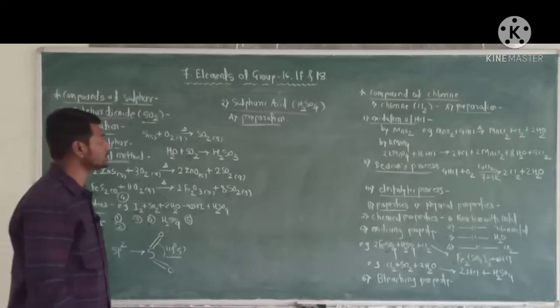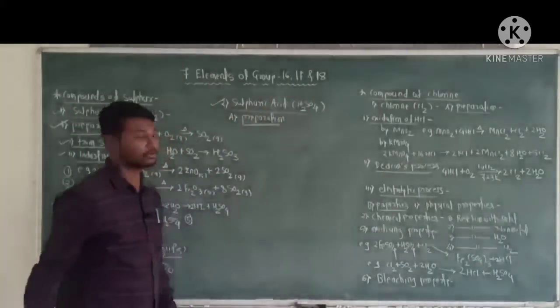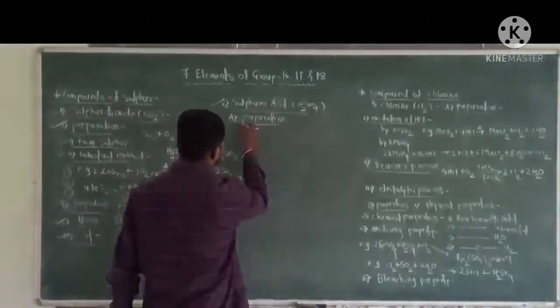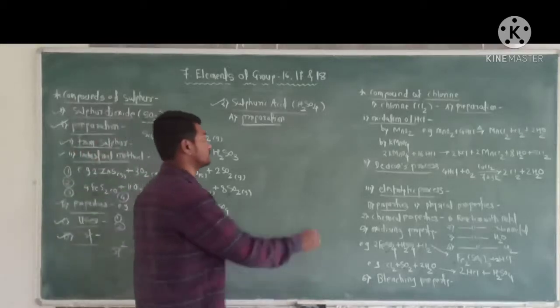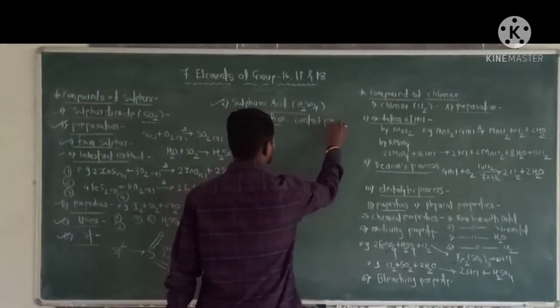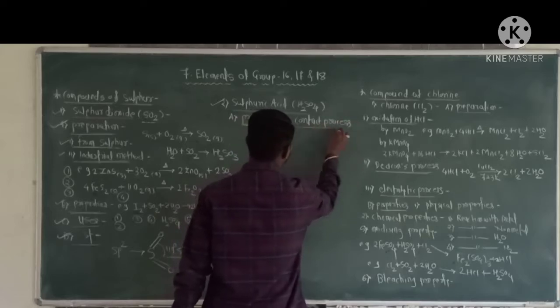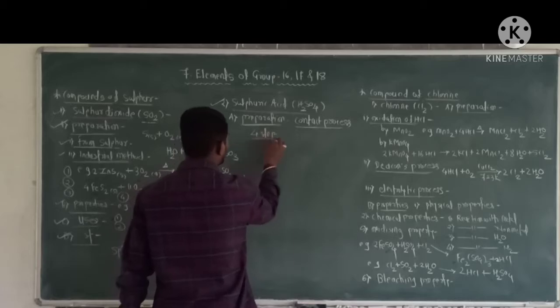Now the next compound, second, sulfuric acid. First, preparation. On a large scale, sulfuric acid is prepared by the contact process. This process has 4 steps.